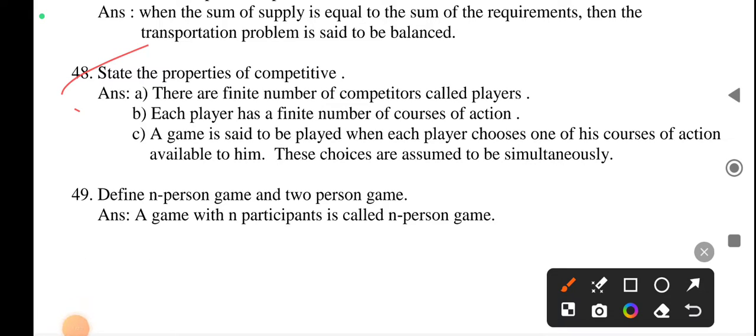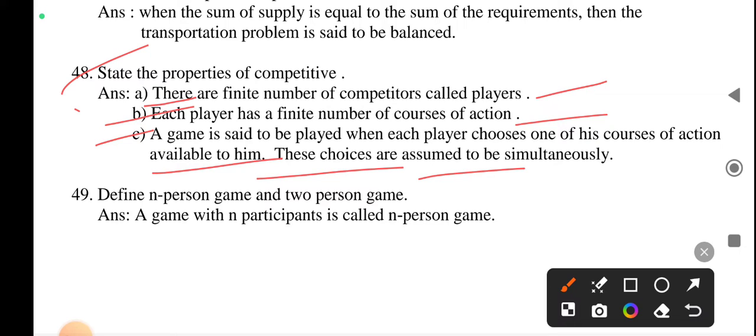Next, state the properties of competitive games. There are a finite number of competitors called players. Each player has a finite number of courses of action. A game is said to be played when each player chooses one of the courses of action available to him. These choices are assumed to be simultaneous.